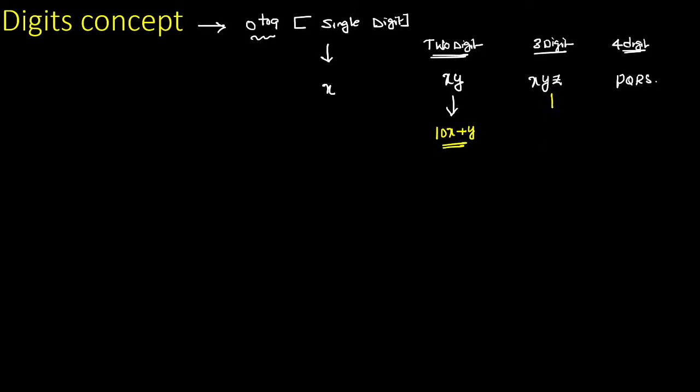Same thing. What is the value of a three-digit number? The value of a three-digit number is exactly equal to 100x plus 10y plus z. If we want a four-digit number, it is 1000p plus 100q plus 10r plus s. So in this way, you should multiply the unknown with its place value. Then you can get the exact single digit number, two-digit number, three-digit number, and four-digit number.